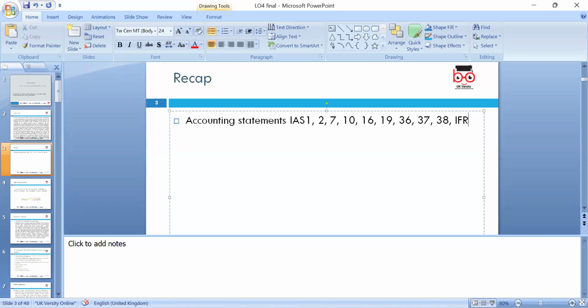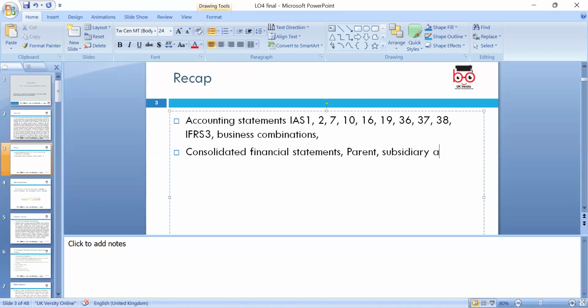We discussed IFRS 3, financial reporting standard 3 about business combinations. We discussed consolidated financial statements, parent, subsidiary, and associate. We had a discussion about stakeholders.